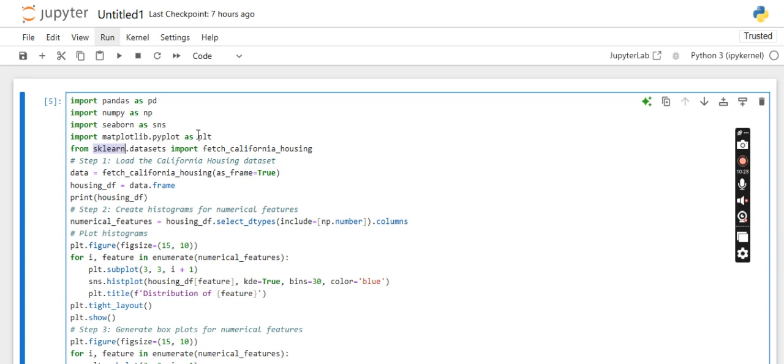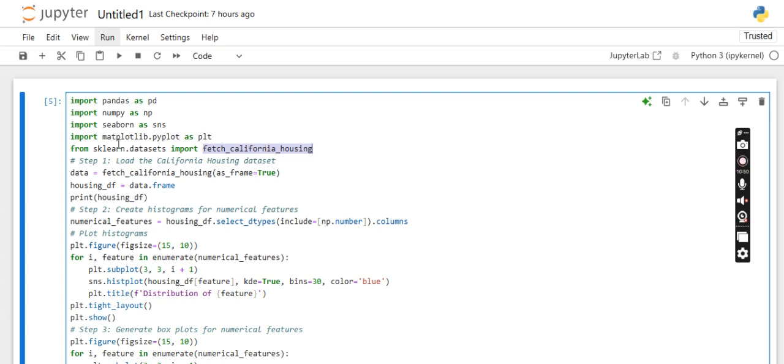Scikit-learn is also one library, and we are importing from scikit-learn datasets, we are fetching the California housing dataset. So the California housing dataset is already present, so we are just fetching that dataset. As I have already explained, it contains all those features like house age, median income.